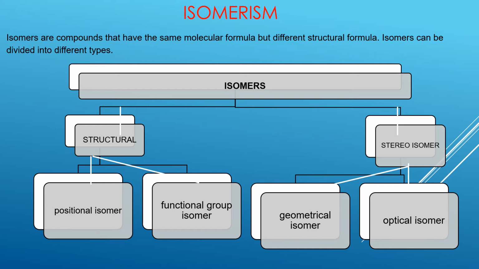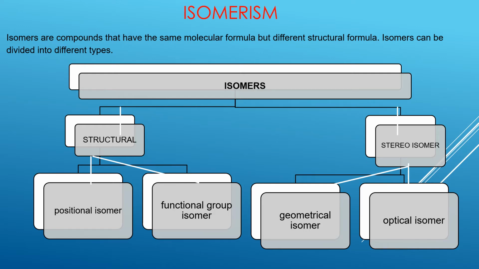Structural isomerism itself is divided into three types: skeletal isomer, positional isomer, and functional group isomer. For stereoisomers, we are going to be looking at two types, geometric and optical isomers. So we are going to look at each of these isomers separately and try to understand how they are different from each other.